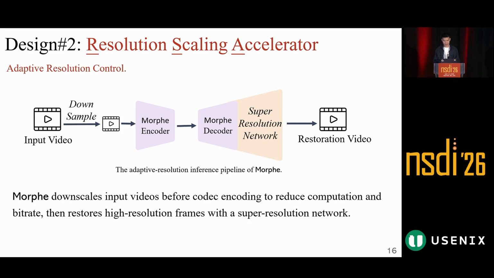Now let's move to the second module, the resolution scaling accelerator. The main idea is easy. Morphe downscales the input video before model encoding and decoding. This greatly reduces the computation and the bit rate. After decoding, Morphe uses a super resolution network to upscale the video back to the original size. So the heavy foundation model encodes a smaller video, but the final output is still high resolution. This is a key reason Morphe can support real-time high-fidelity video streaming.